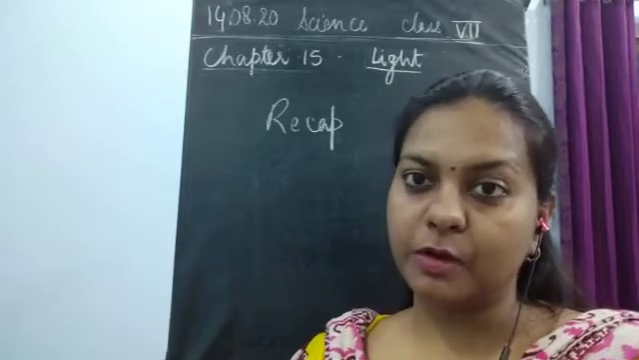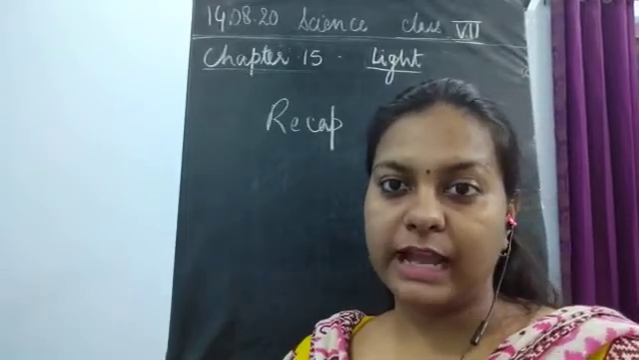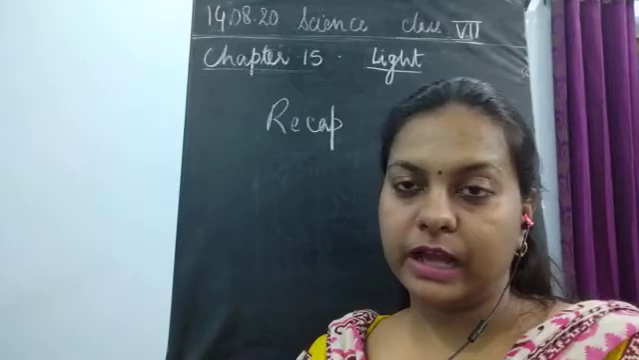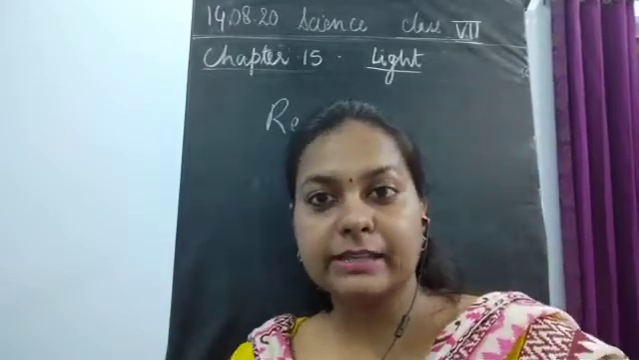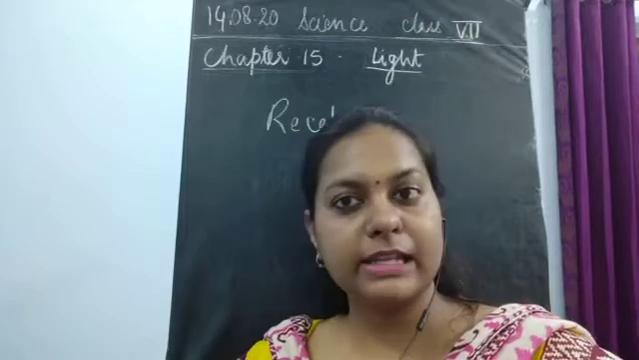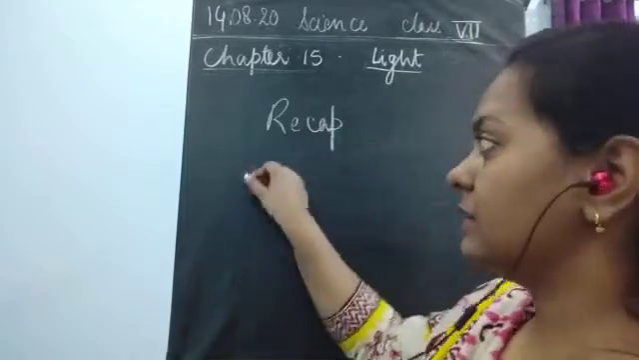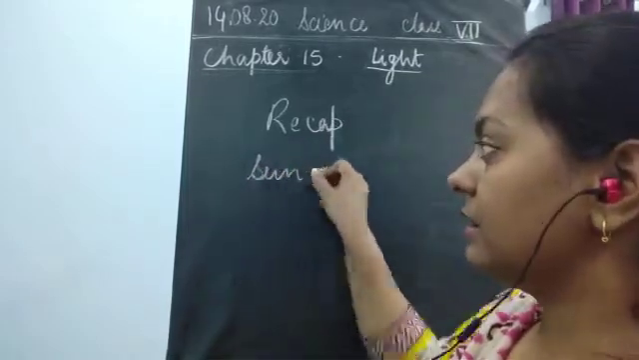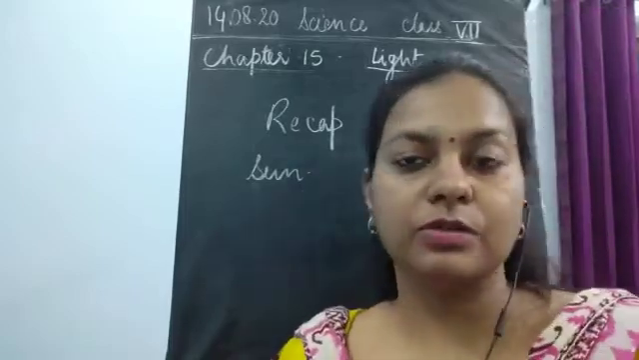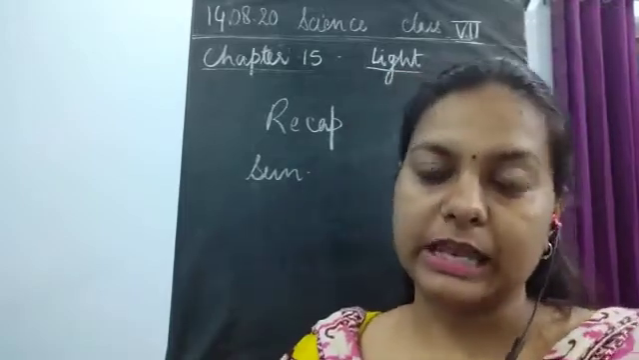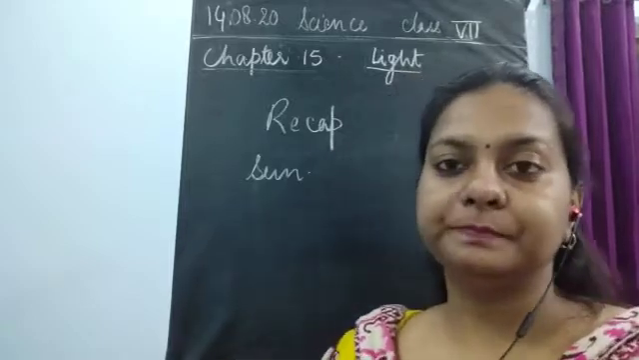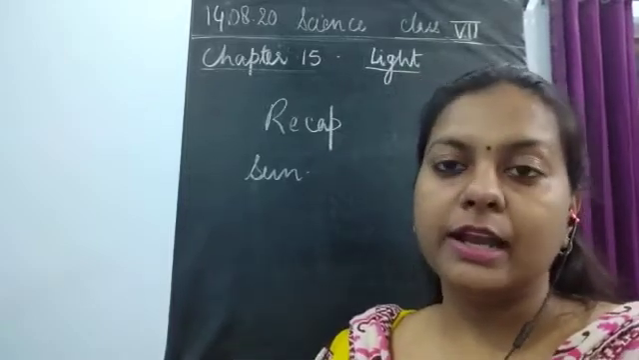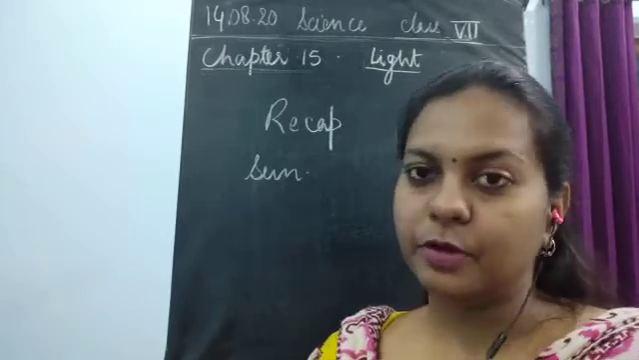Light is a form of energy, and whenever we talk of light, we always think that there is some body releasing light rays. So what is that? That is the sun. There are certain objects which give us light, known as luminous objects, whereas those which do not give us light are known as non-luminous objects.